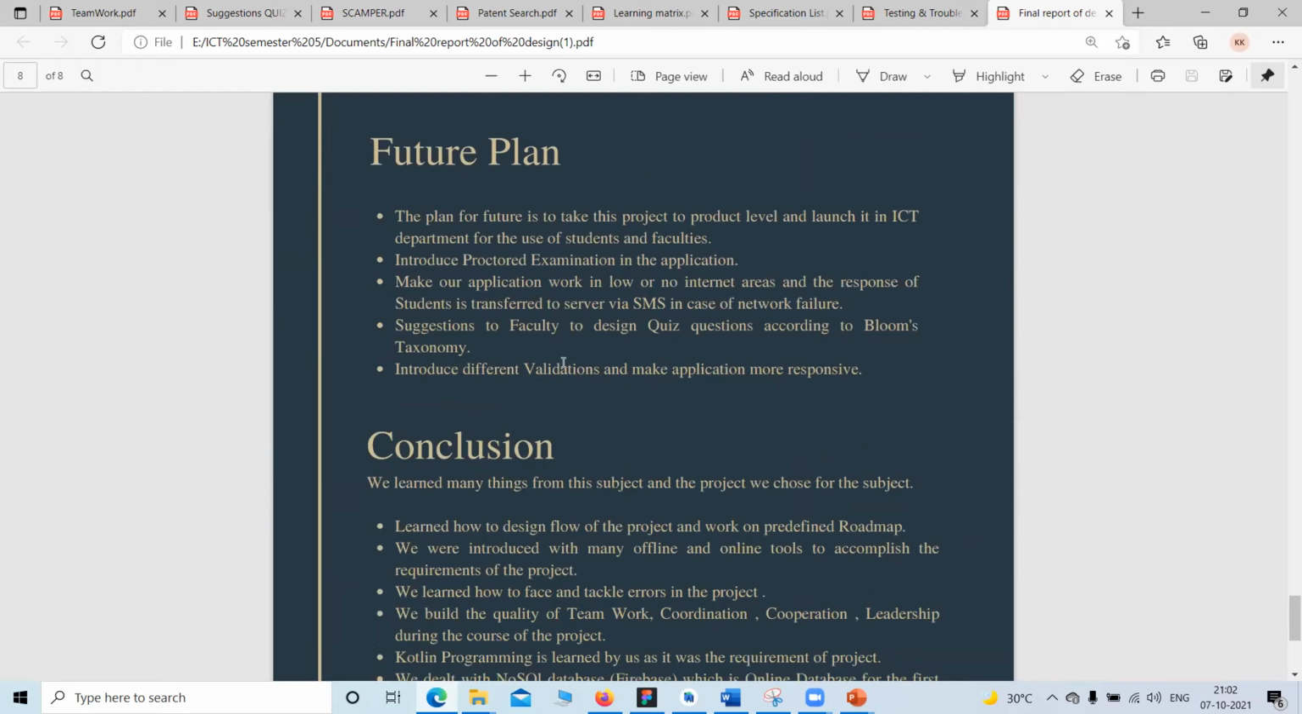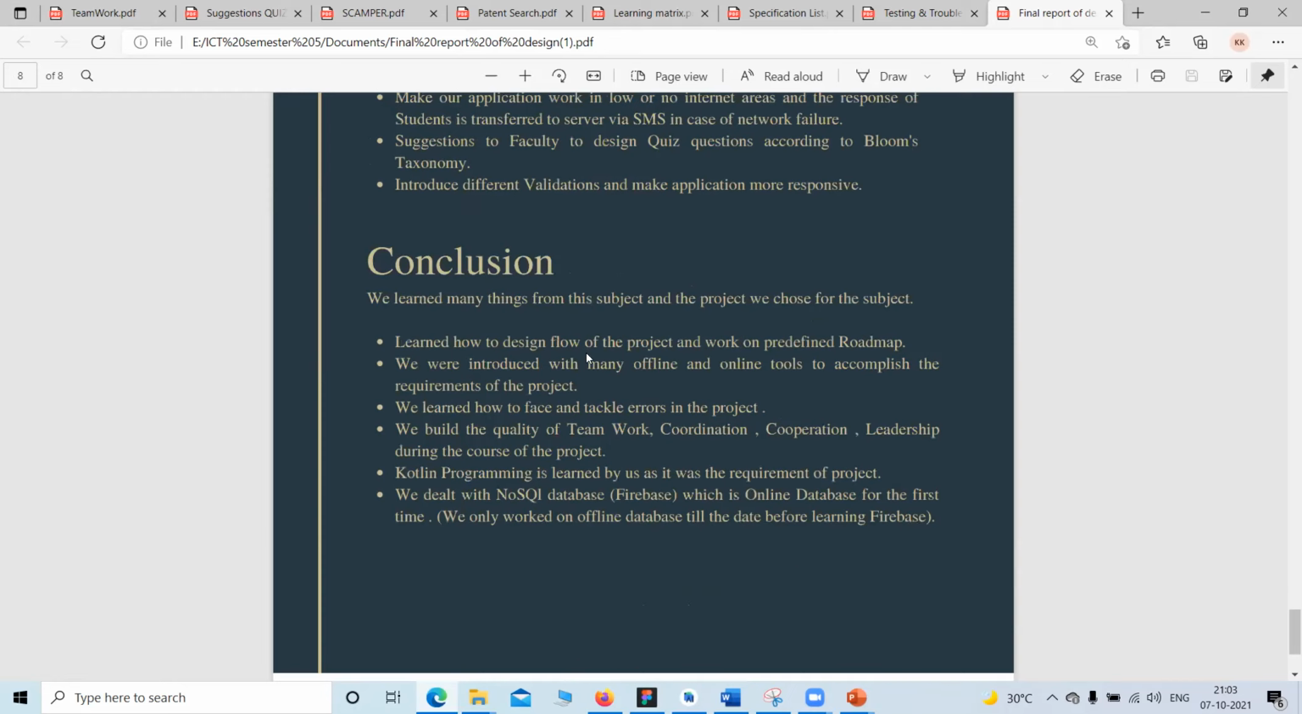Future plan. We are going to introduce Bloom's taxonomy in the future, so faculty would get suggestions on what questions he or she can add in the quiz according to Bloom's taxonomy, and we will try to make our application work in low internet and no internet areas. For proctored examination, we can get access to the camera whenever students are giving examinations, and we can also introduce different validations, like a student cannot exit from the quiz, etc.